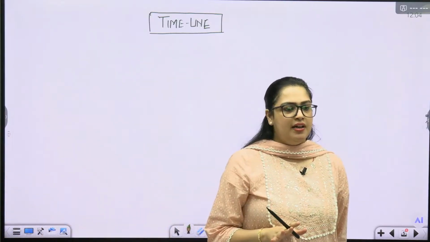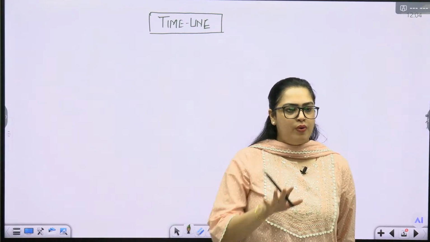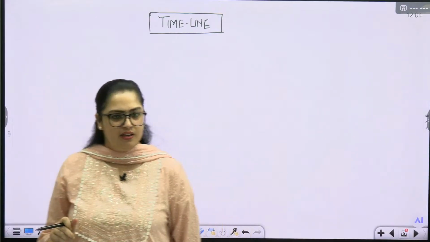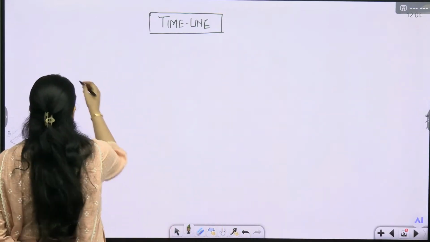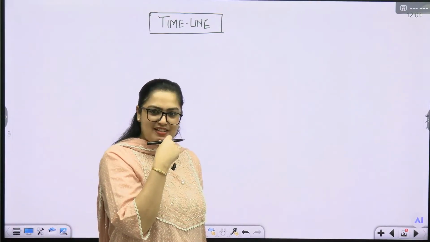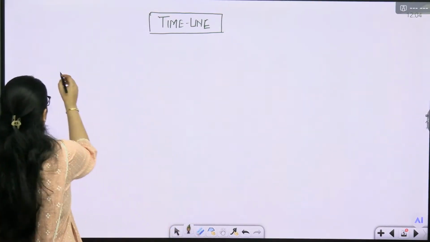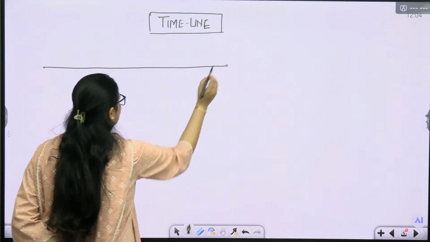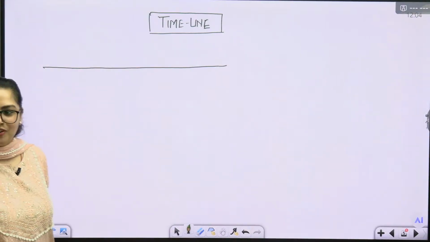We will start with the timeline. So, do you understand the meaning of BCE and AD? What is BCE? Buddha era? Before Christ era? Okay, before Christ era. Or before common era?